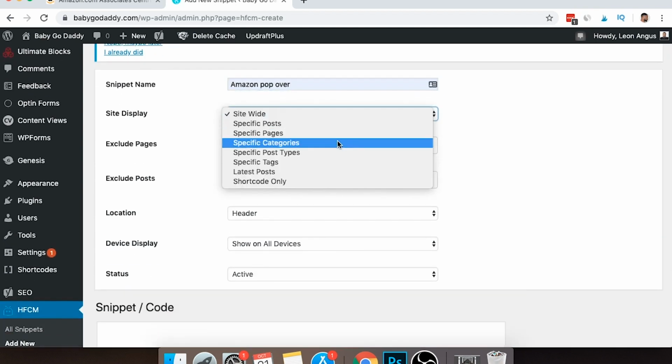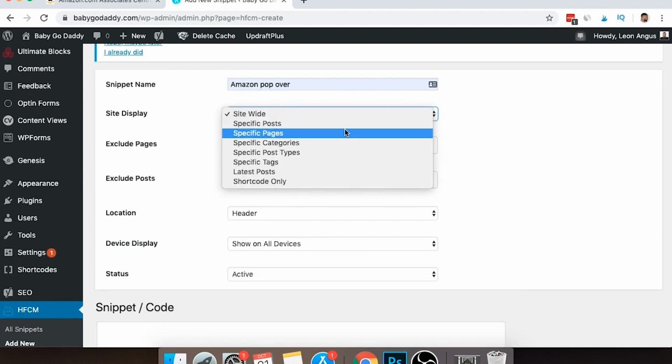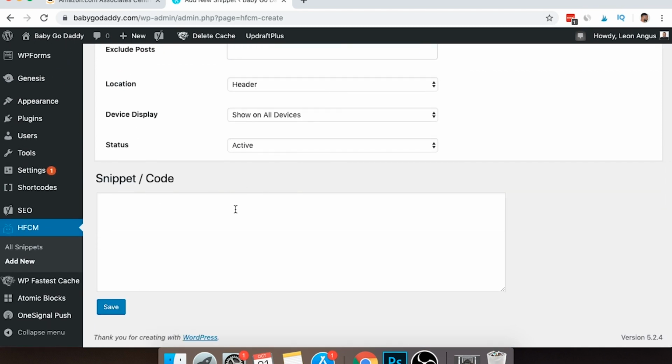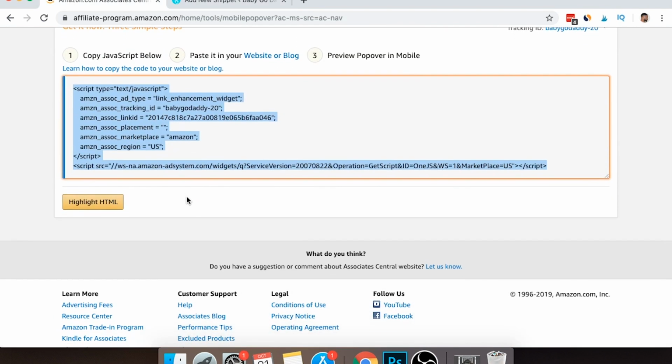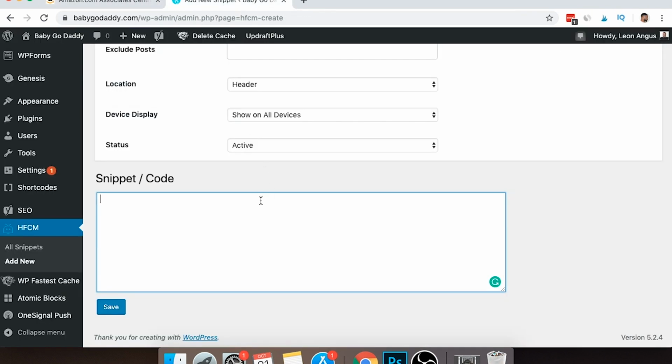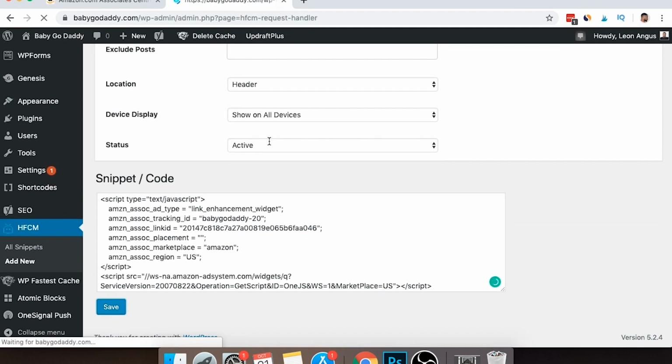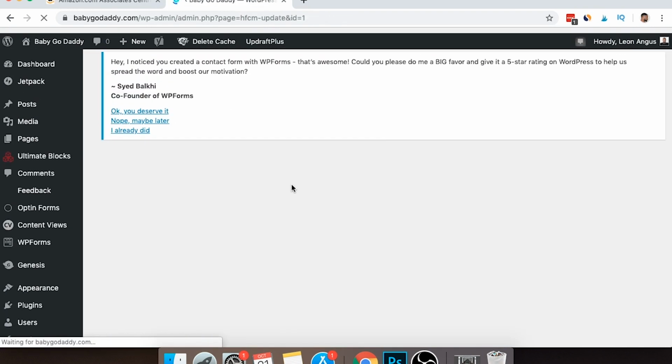Alright, now we want to apply this to the whole site. If you do want to do it on particular pages, then you can do that just in specific categories, posts, tags, so on and so forth. But I want this across the whole site to pop up on all pages. Now what we're going to do is apply that code just right here. So we're going to grab that code from Amazon, make sure that's highlighted, then copy that, Command V and paste. Then when you do that, save, and it's active, show on all devices, and you're done.